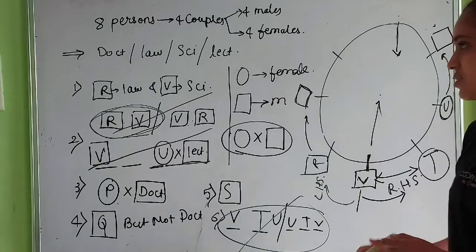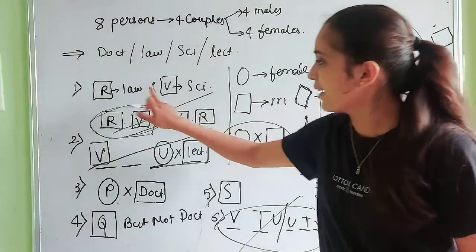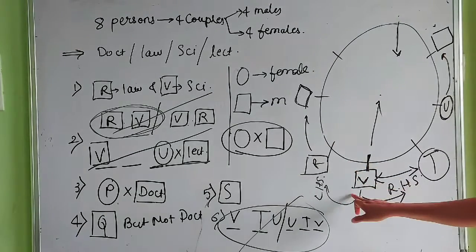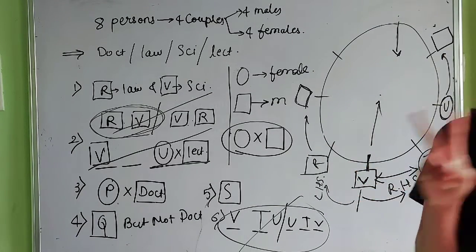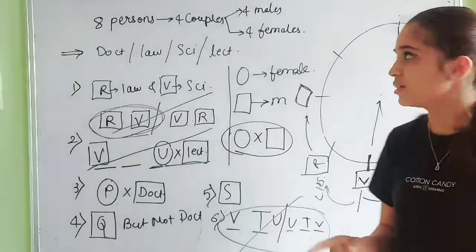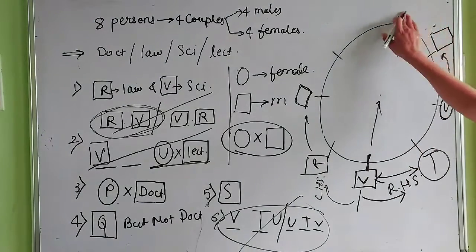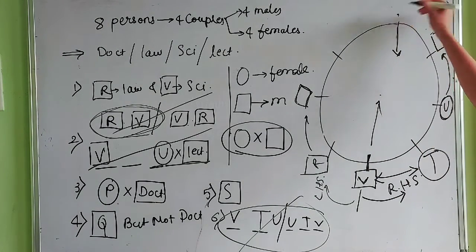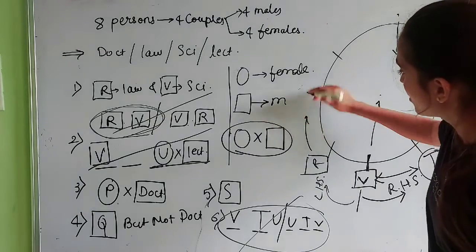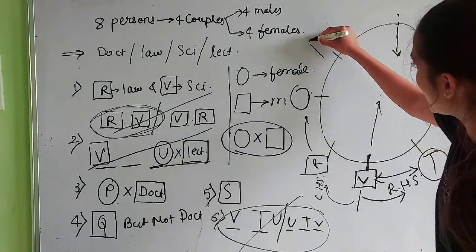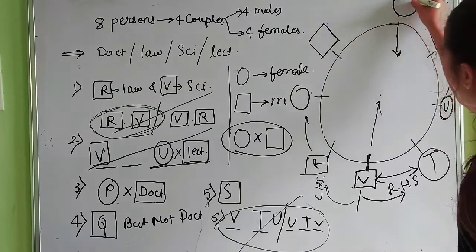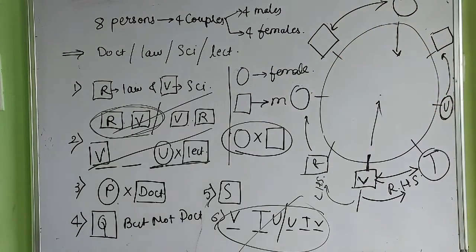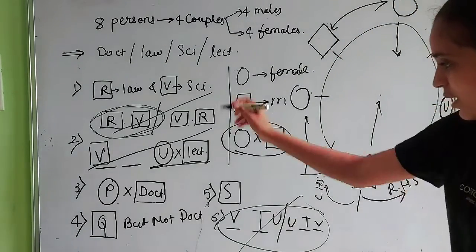Our one condition says that only R and V, who are male, are sitting next to each other, meaning no two other males are sitting next to each other. So here there is no chance that the position belongs to a male, okay. This position must be of a female, and her husband will be this one, okay. So let's further solve this.